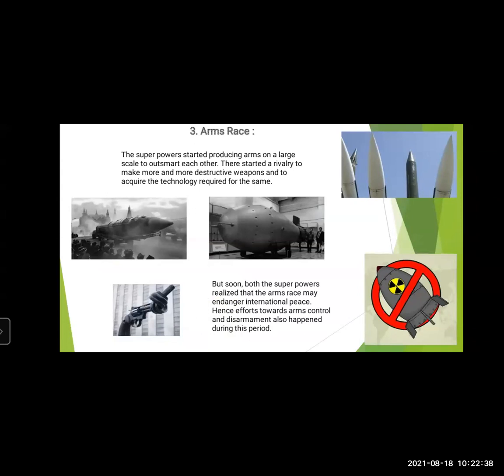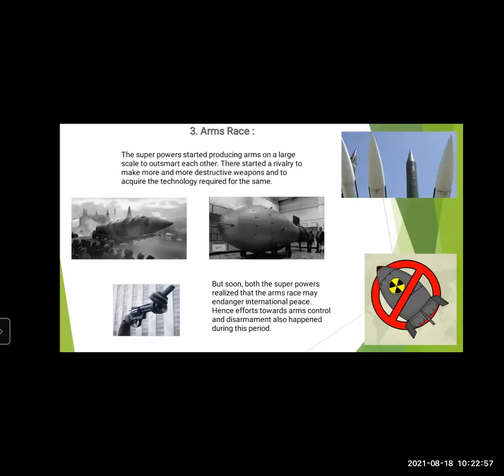They started a rivalry to make more and more destructive weapons like nuclear bombs, missiles, etc., and to acquire the technology required for the same. So they started competing and bringing out more and more technology to make these destructive weapons.